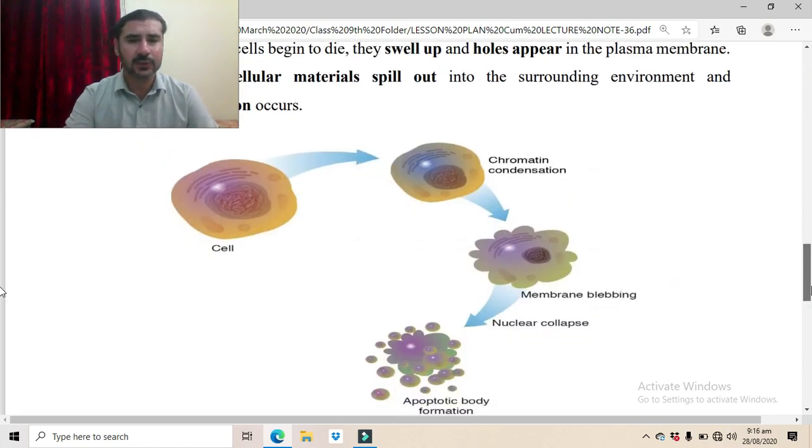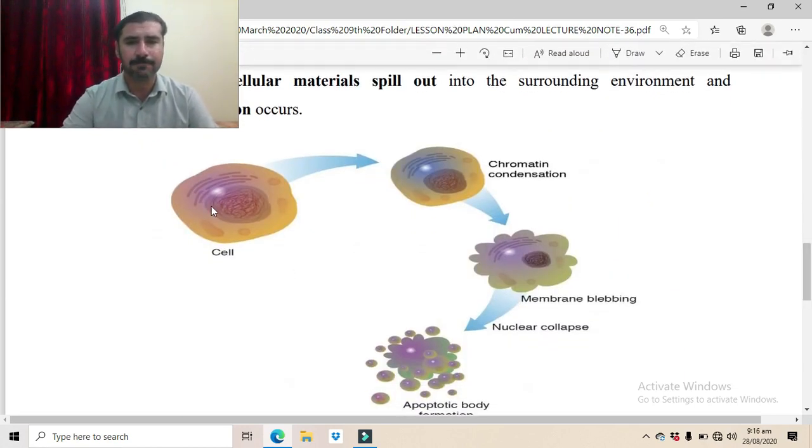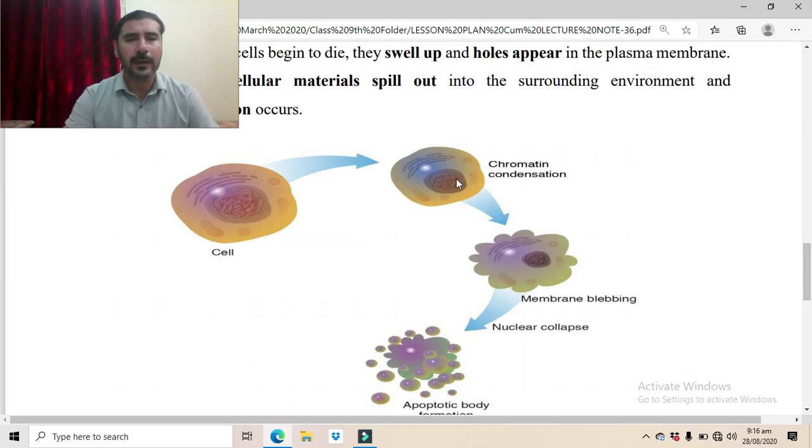Diagrammatically, it is shown here. This is the cell. Chromatin condensation occurs, and the various organelles are broken down. So apoptotic bodies are produced, and various buds will move out of the cell. Now these are various buds. This is known as membrane blebbing.